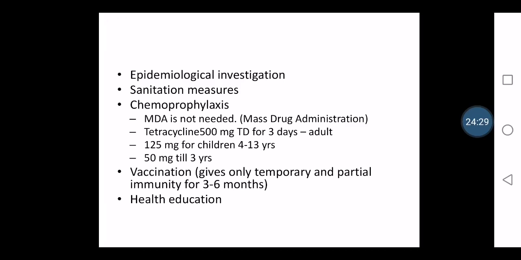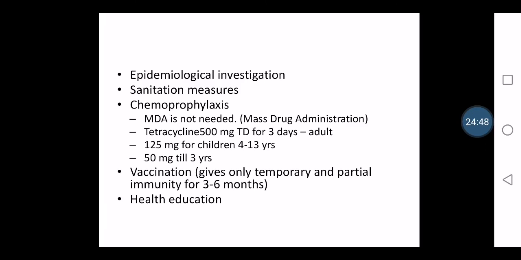So clearly, I have given 500 milligram, 2 times for 3 days for adults, and 125 milligram for children between 4 to 13 years, and those who are less than 3 years can take around 50 milligram of tetracycline. So this is about the chemoprophylaxis.